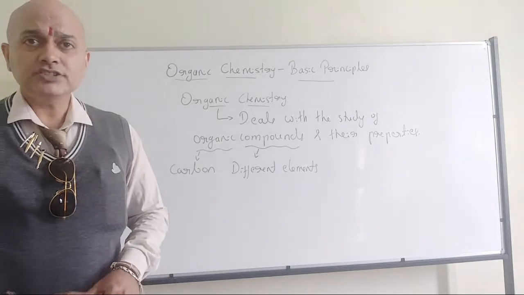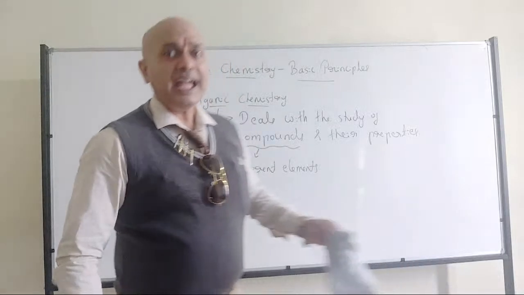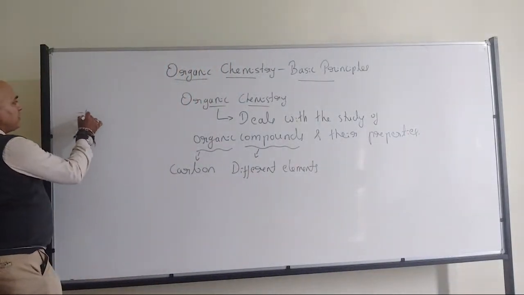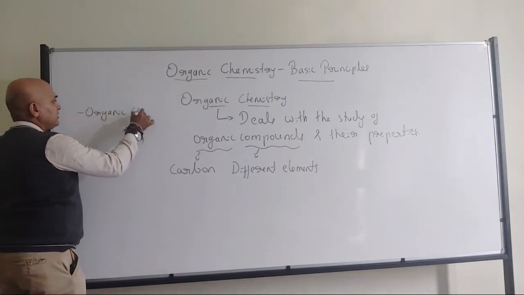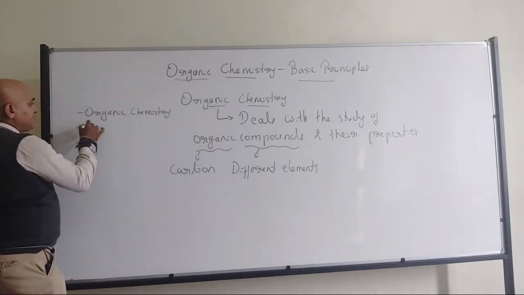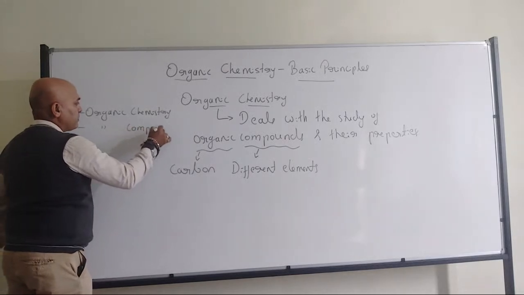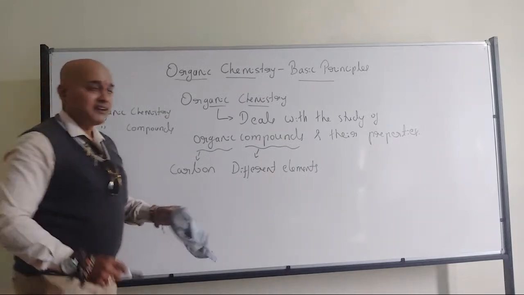All of you have understood? Now you got the point what I mean by organic chemistry and organic compound, because we have discussed organic chemistry, which is the branch of chemistry which deals with the study of organic compounds. Then we have discussed organic compounds. What do you mean by organic compounds? Right?